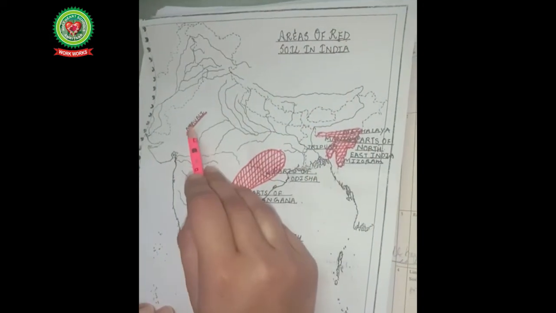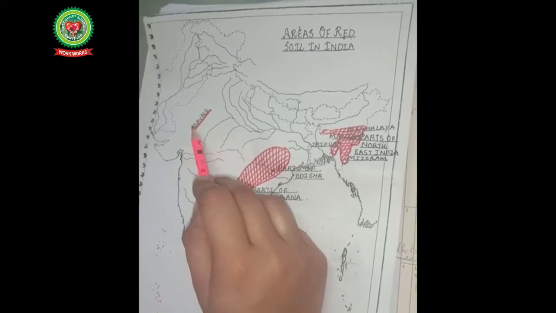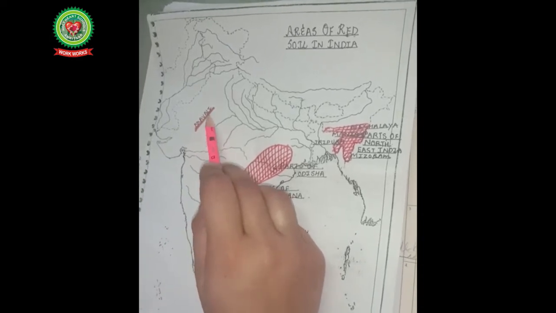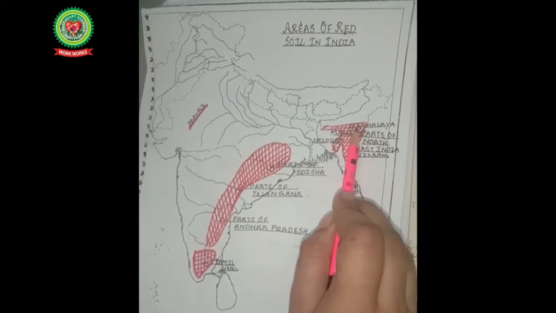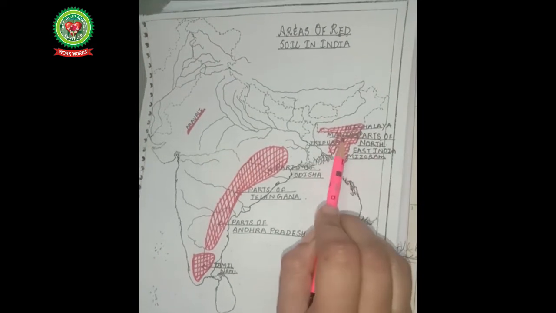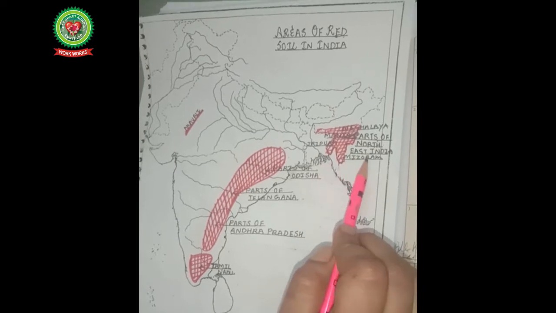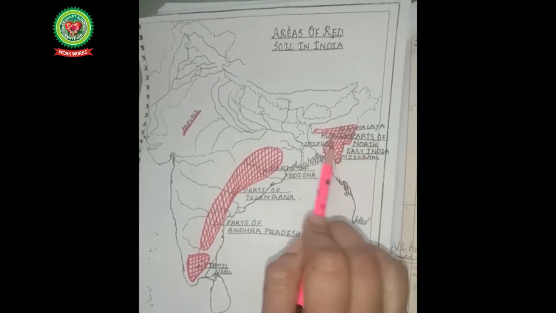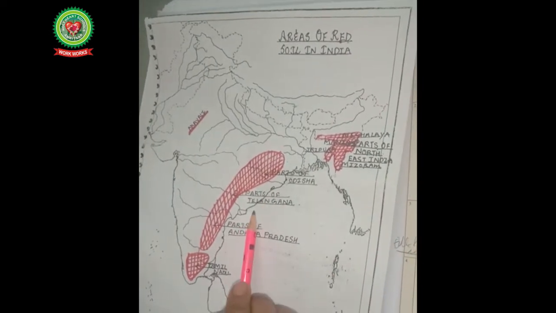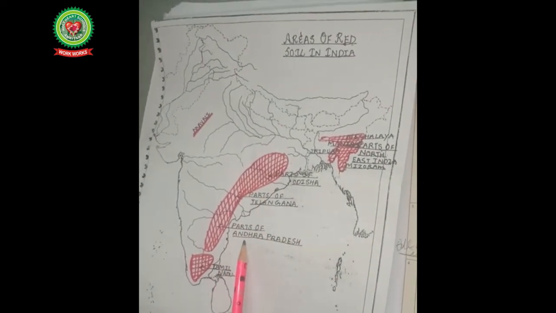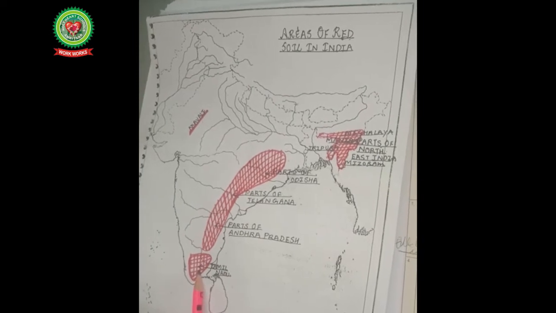First part where red soil is found in India is Aravallis in the west. Secondly, red soil is found in the northeast India in the states of Meghalaya, Manipur, East India, that is Mizoram, Tripura, parts of Odisha, parts of Telangana, parts of Andhra Pradesh and complete Tamil Nadu.